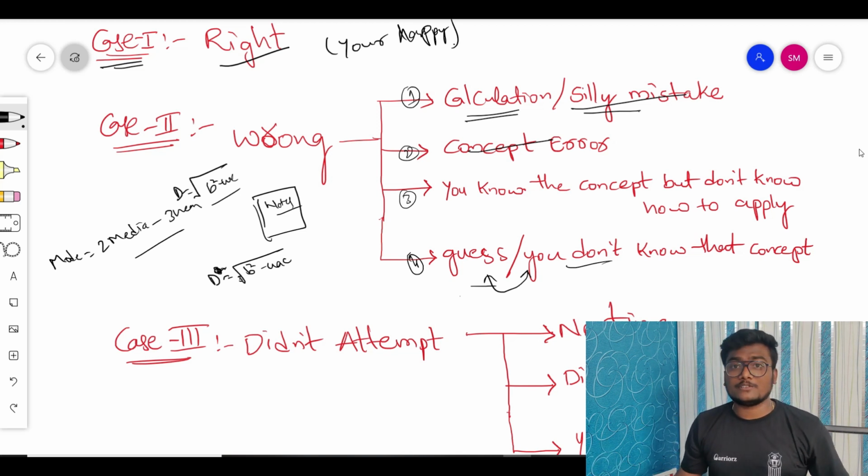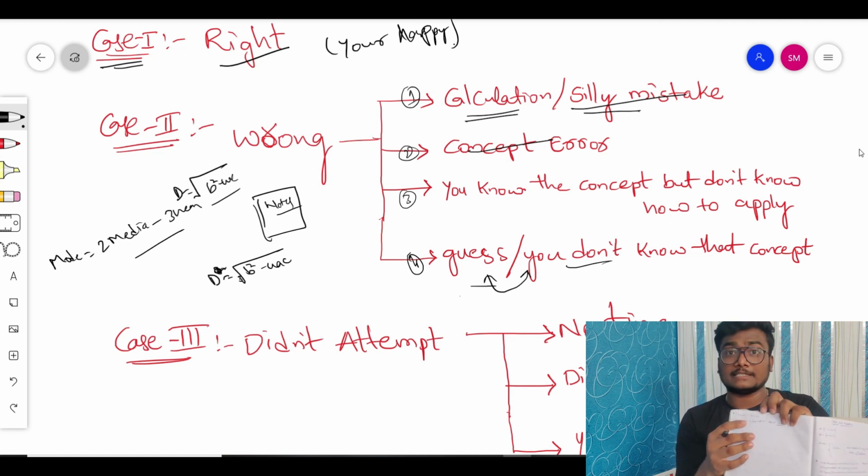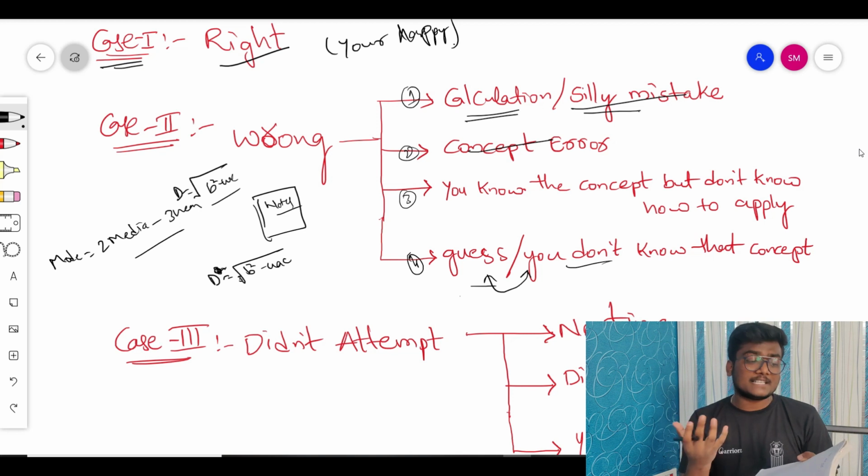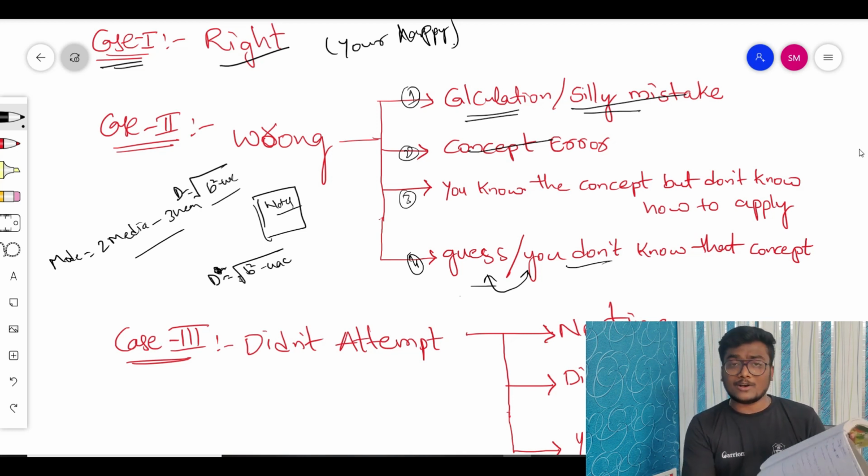So this is my test analysis. I have written this: mode equals 3 median minus 2 mean. Let it be anything, a simple error, any error, just write it in a notebook. I can show you one more thing. This is one of the silliest mistakes I did: f of a plus x equals f of a minus x means that the curve is symmetric about x equals a. That is what I missed in the exam, so I have written it here. Like this I have written all these things.